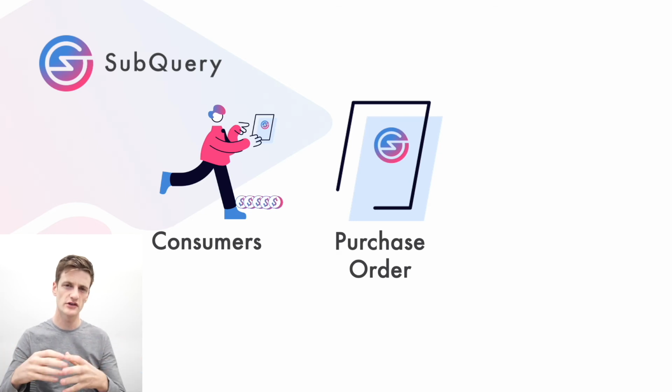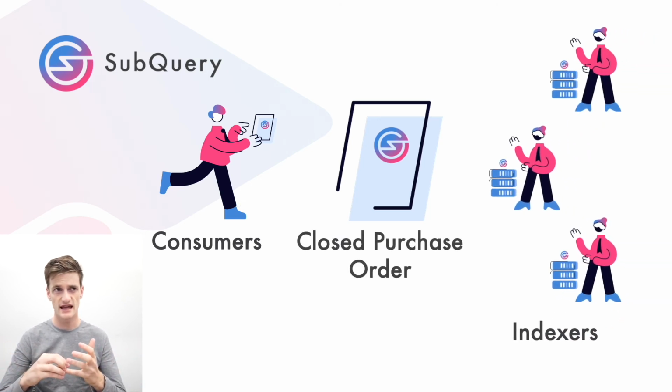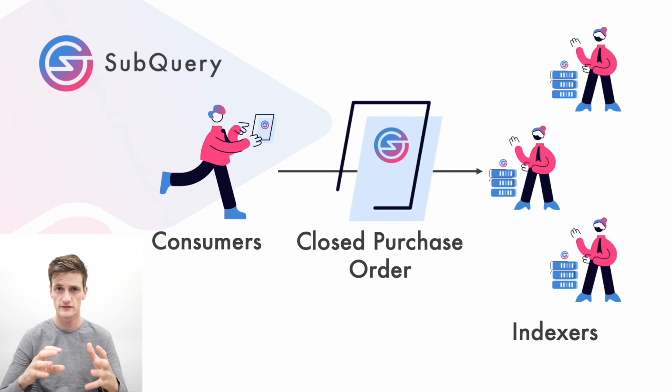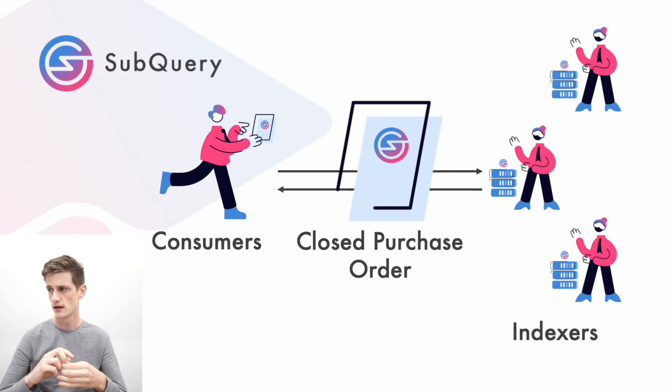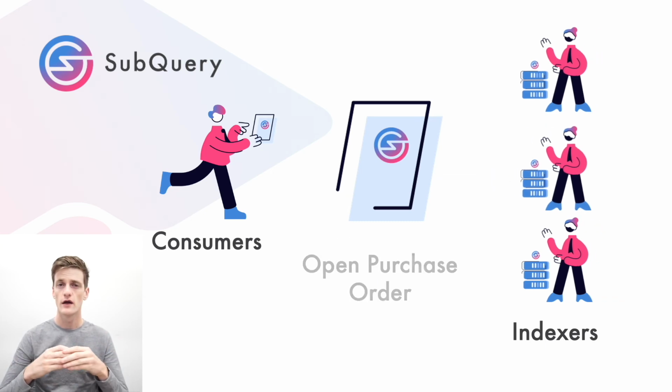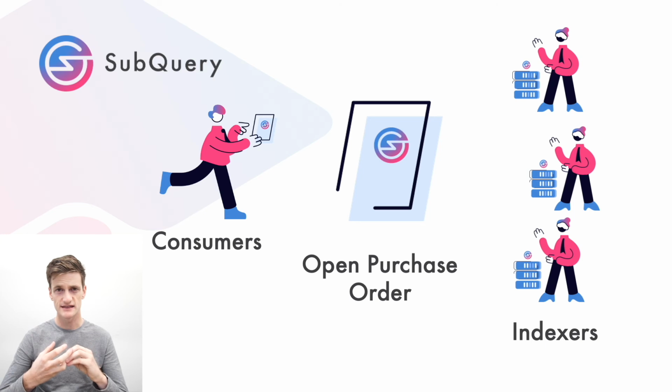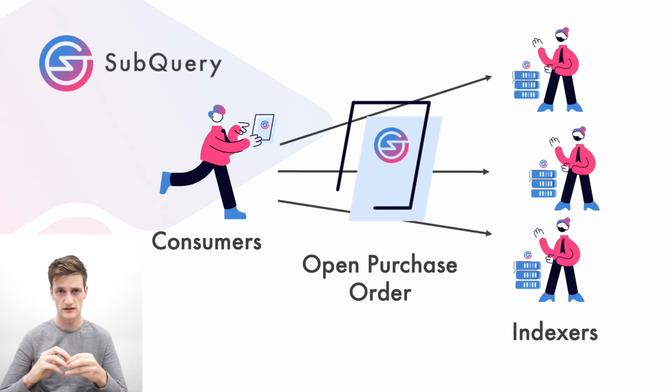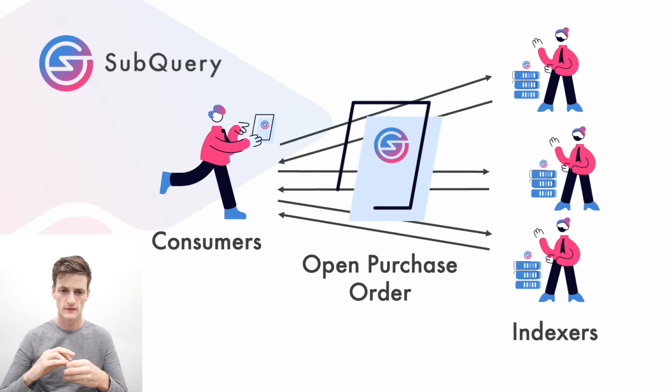So a purchase order can also either be open or closed. Generally it will be closed, so when it's closed it means that the first indexer that accepts it has the exclusive ability to fulfill it. But if it's open, it means that once the first indexer has accepted, any other indexers can also come on board and join that purchase order, and participate in that pool. And they can compete to fulfill the number of requests in that purchase order at that price.